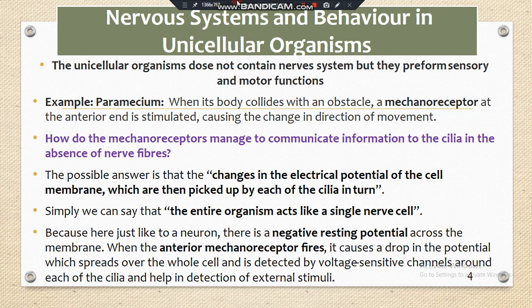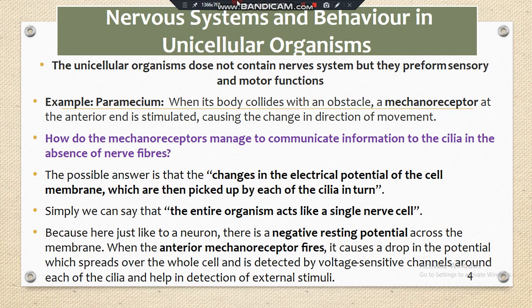As we know, neurons have the ability to detect changes and to transmit information with the help of different chemicals, in the form of calcium, potassium, sodium, etc. Similarly, just like neurons, the body of the paramecium also has different chemical ions.